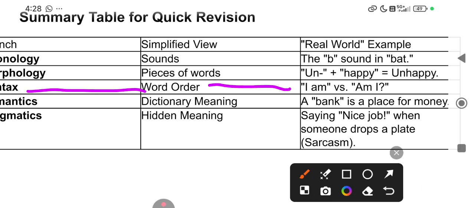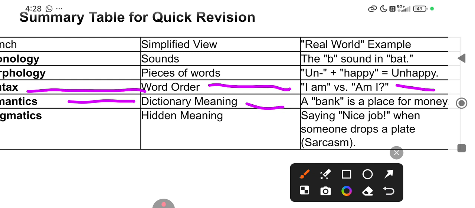That's the word order we have to follow. I am versus am I: I am is a statement, am I is a question. Then semantics, dictionary meaning. A bank is a place for money, right? But a bank is also a river bank, right? So that is also called bank.